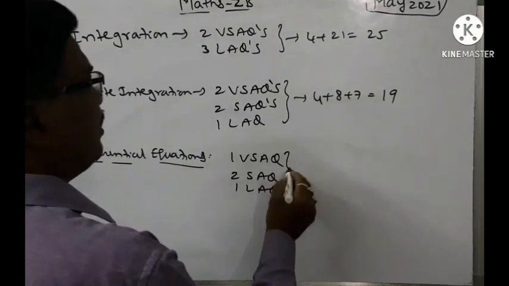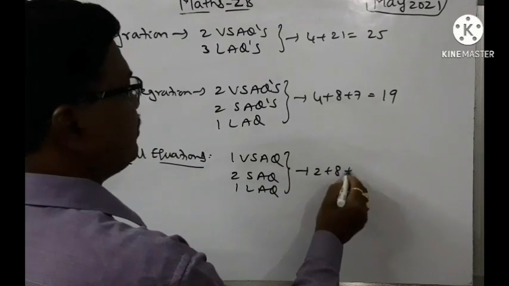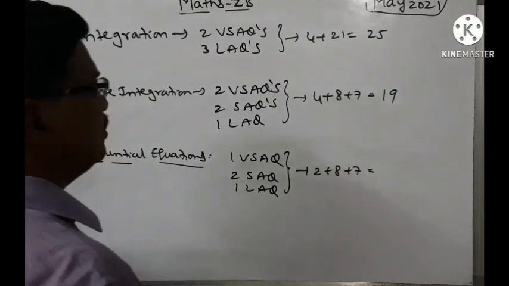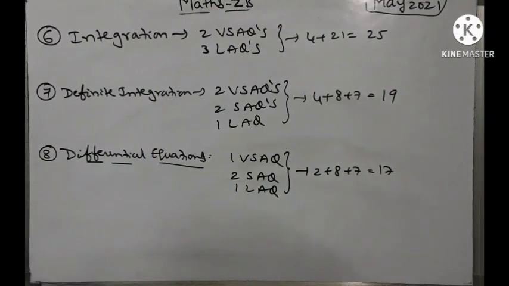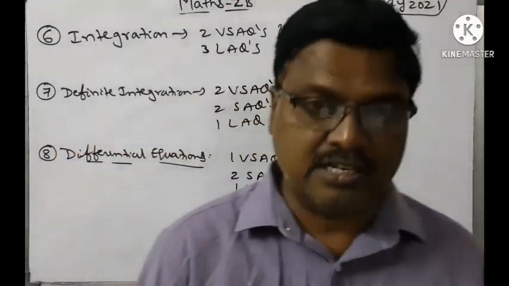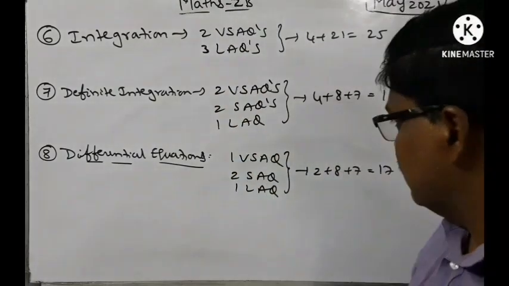That means how many marks are we going to get? 2 plus 8 plus 7, so that is 17 marks. Weightage is there from the differential equation chapter. So we are going to get 1 VSAQ, 2 SAQs and 1 LAQ. So even though the syllabus is less, the marks are more.